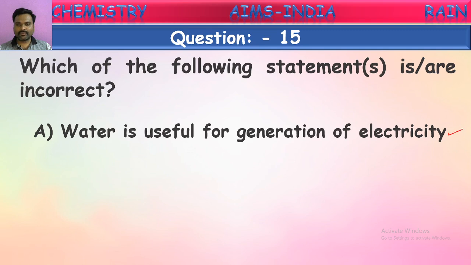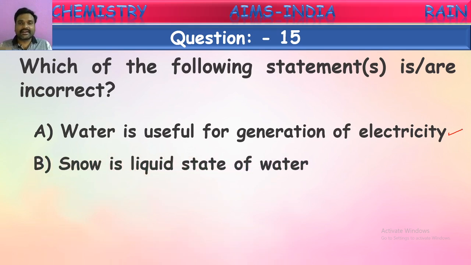hydroelectricity is produced from water only. When water is flowing, they use some turbines for rotation because of this water flow. While these turbines are rotating, they produce electrical energy. So hydro energy is produced from water. So water can be used for production of electricity. It is being used. So first, this is a correct statement, not the answer. It is a correct statement.